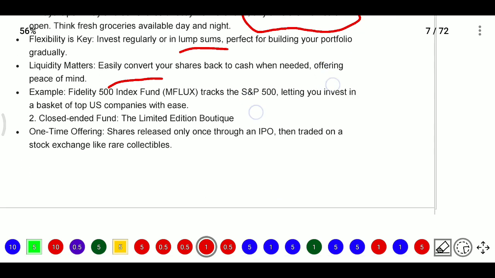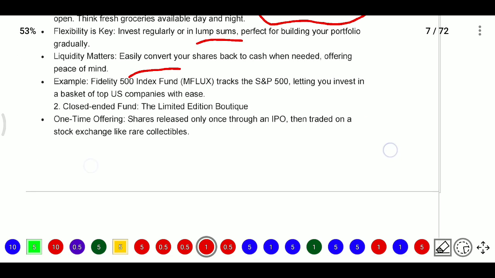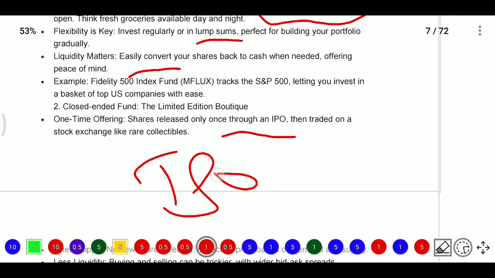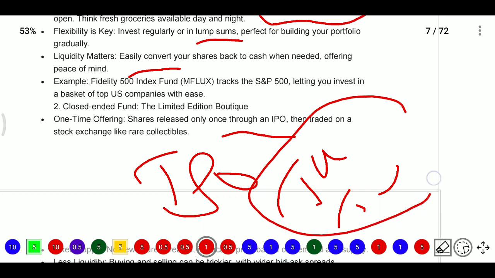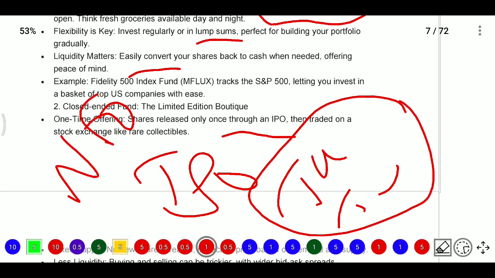And after that, close-ended funds. Close-ended funds have a one-time offering, meaning the shares are released only through an IPO and then traded on a stock exchange. They will give a time window, for example January 11 to January 20. This is the NFO period, the new fund offer time. At that time, whoever wants to invest can invest. Other than that time, they will not allow anyone to enter or exit.